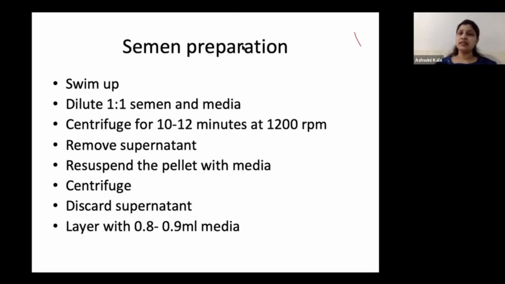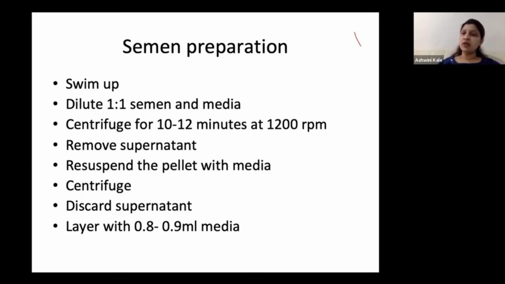Now, after all this is done, we come to semen preparation. As we all know, this is very important for all your IUI procedures. So it is always to be done in a laminar flow. The basic principles of labeling, collection, and proper handling of the semen sample are to be followed. You have to take specific consents before you go ahead with all this, and you have to treat it with universal precautions. A semen sample is biohazardous material.